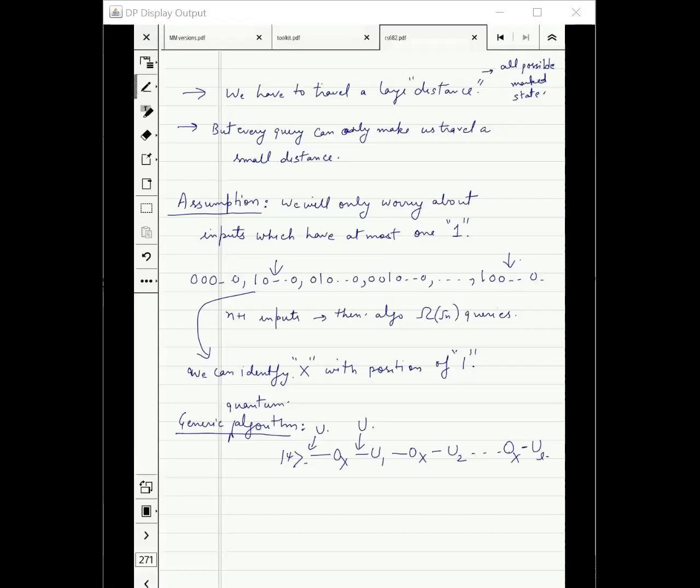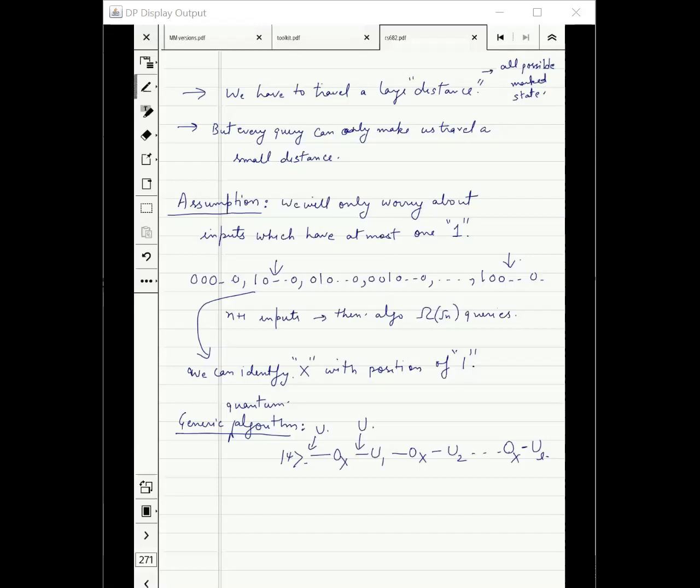Exactly. The only point is that that state should not depend on X. In that sense, we have only two kinds of operations: operations which depend on the oracle, and operations which do not depend on the oracle. And we have partitioned all these operations like that.